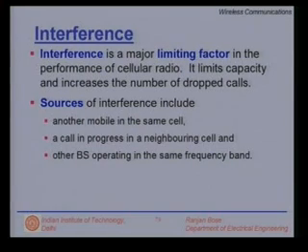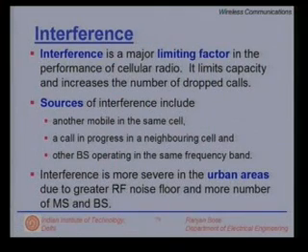These are the various sources of interference. It could be another mobile in the same cell. It could be a call in progress in a neighboring cell, and there could be other base stations operating in the same frequency band. All of these can cause interference. Interference is more severe in the urban areas due to greater RF radio frequency noise floor and more number of mobile stations and base stations.